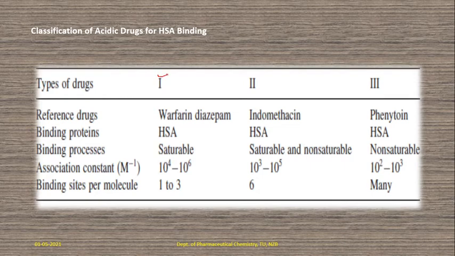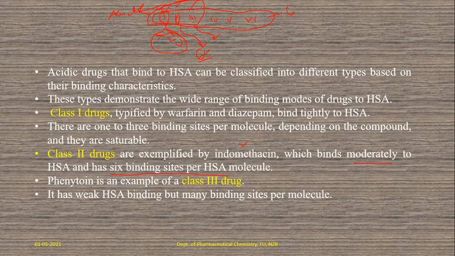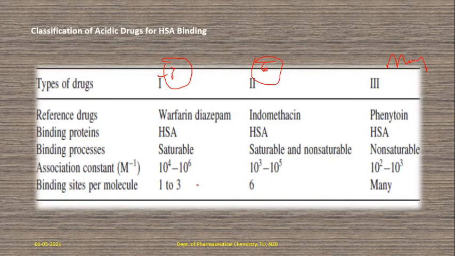Then again, this first site has 3 per molecule, and these have 6 per molecule, and these are many. These third type of binding sites are present many per one molecule. Okay. So this is what? Warfarin diazepam, indomethacin, and phenytoin. So the binding protein is HSA, HSA, and HSA. Here it is saturable, saturable and non-saturable, some are mixed, and here it is completely non-saturable.